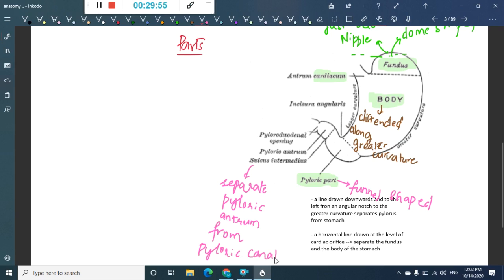This is the sulcus intermedius. There is one mistake in this labeling. What you are talking about here is nothing but the pyloric antrum.